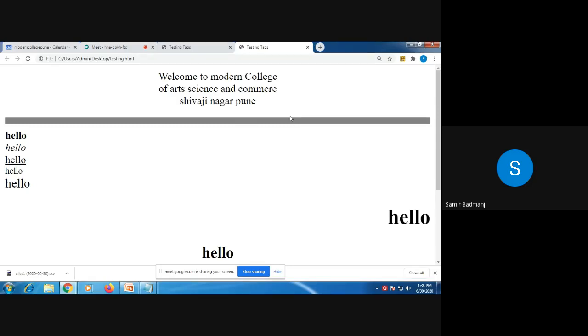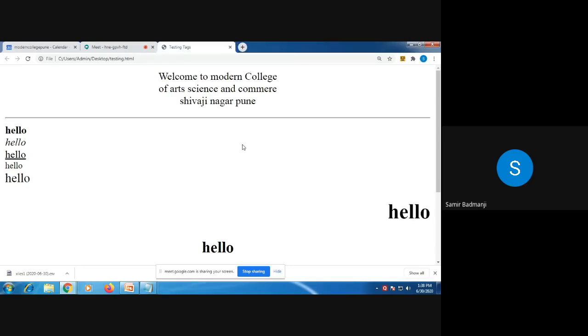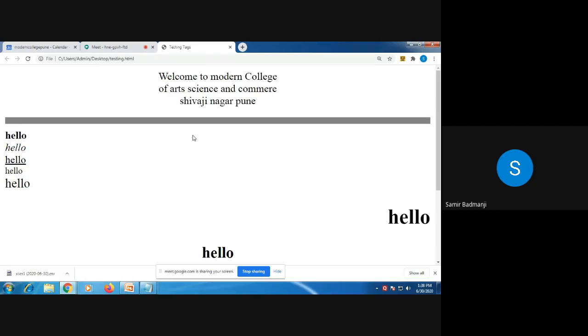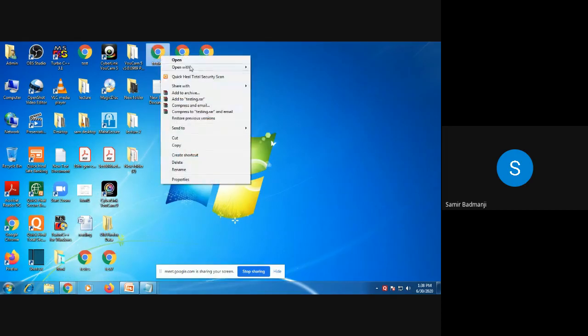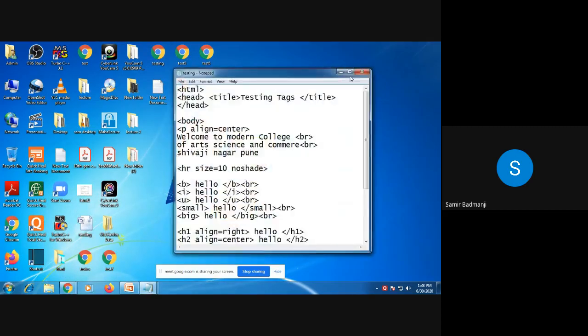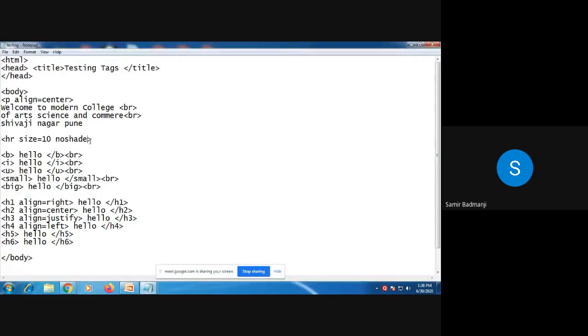Now, which is the next attribute? Width. One is size, one is no shade. Next, we are going to see width. So I'll just give width is equal to 400.